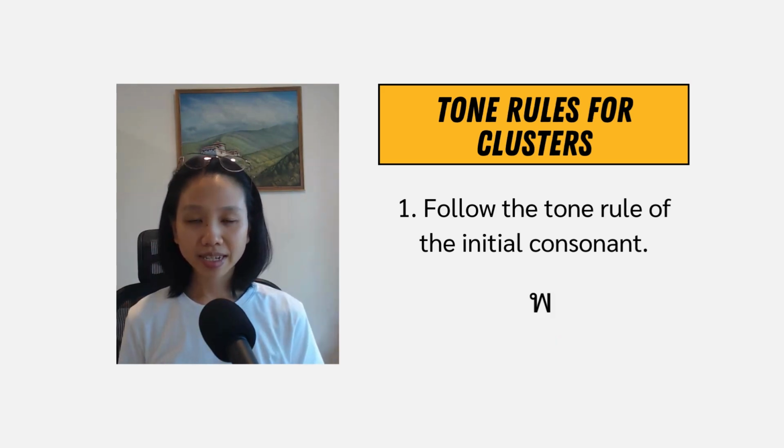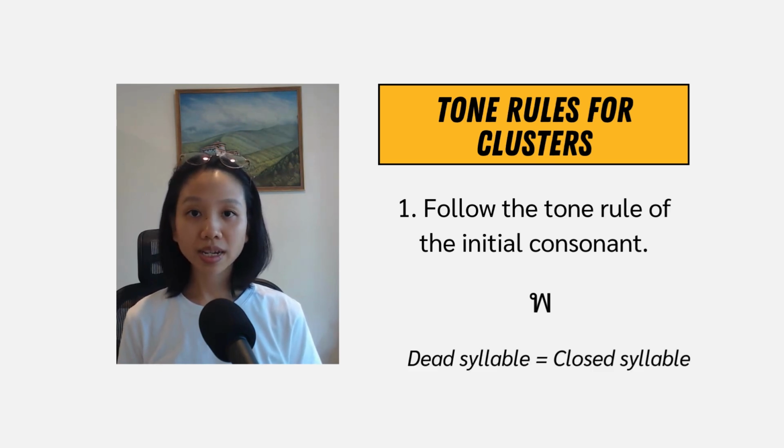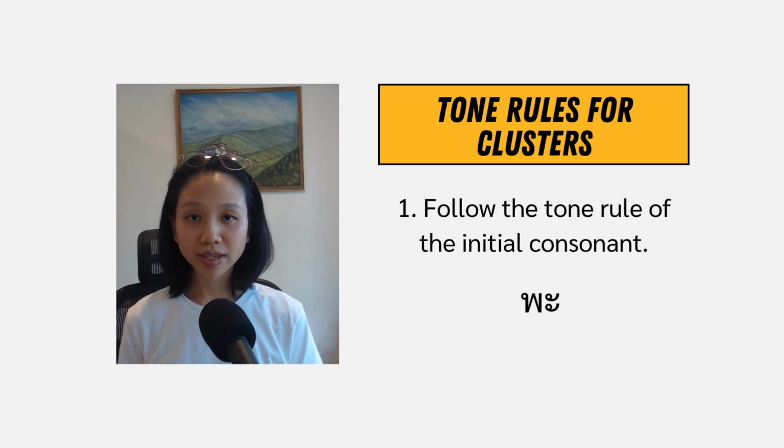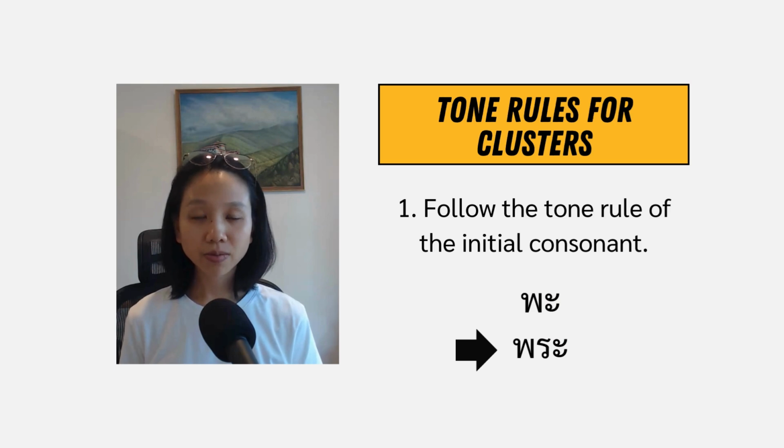And here is the last example with พอพาน as the initial consonant. พอพาน is a low class consonant and the tone rule of low class consonant is that when it is a dead syllable with a short vowel, it has a high tone. So to pronounce this word, I should pronounce it in high tone. พระ. Now let's read this cluster word. พระ. I read this word in high tone because I follow the rule of the low class consonant, because พอพาน is the low class consonant.